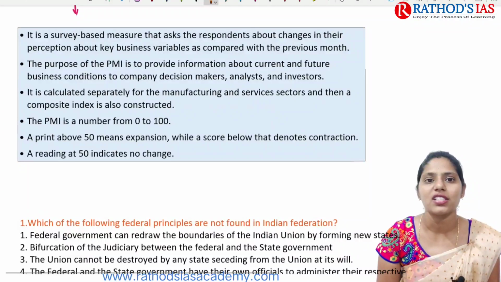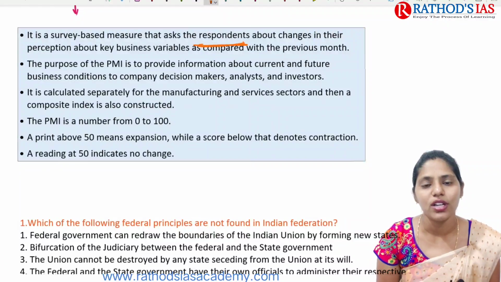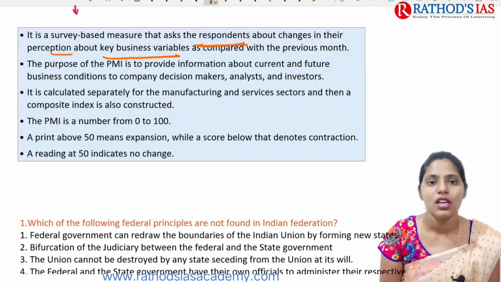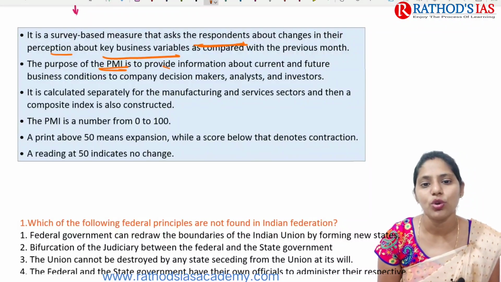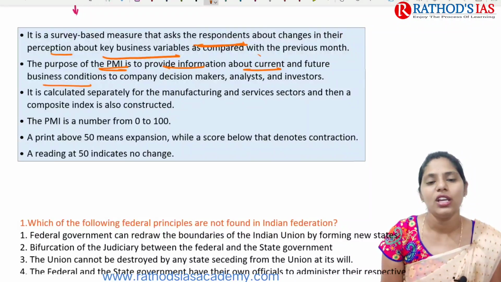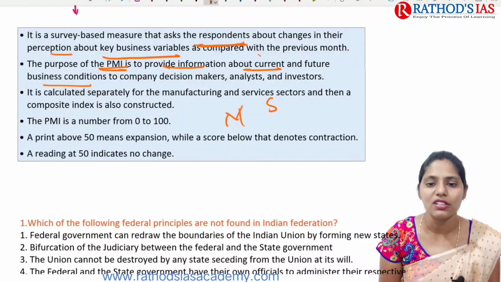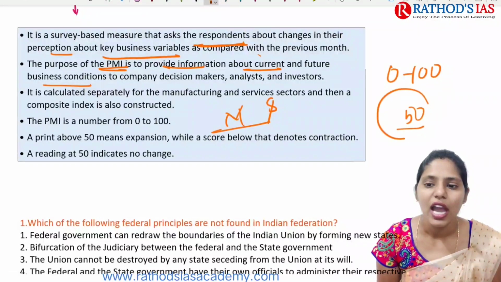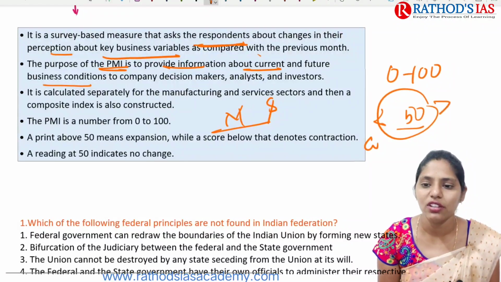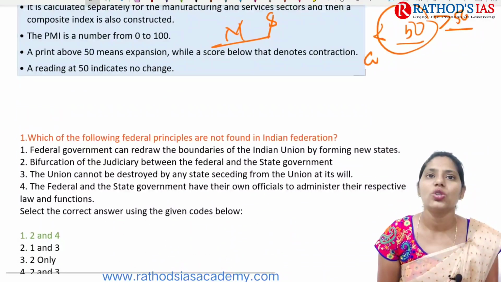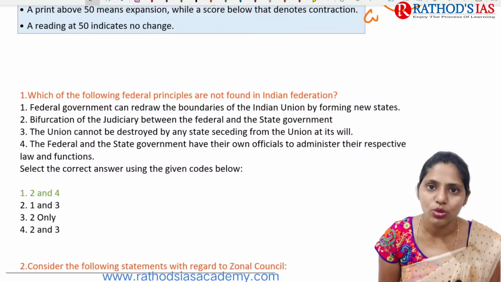So we are talking about some facts regarding this PMI. It is a survey based measure which asks respondents about changes in their perception regarding key business variables. The purpose of this PMI is to provide information about current as well as future business conditions. It is calculated separately for manufacturing as well as services. The number ranges from 0 to 100, and 50 is the standard number. If it is below 50 it means contraction, if it is above 50 it means expansion, and if it is 50 it indicates no change. So these are some important articles that appear in today's Hindu newspaper.